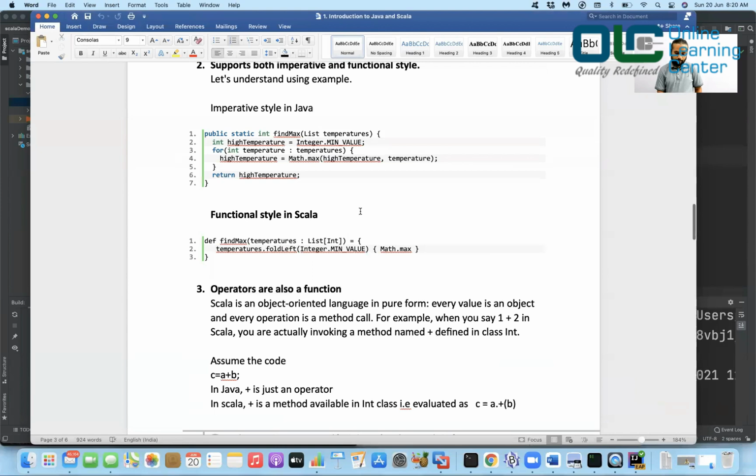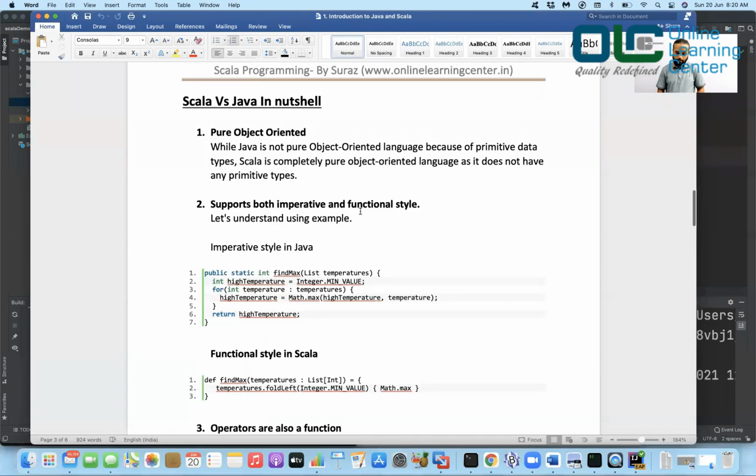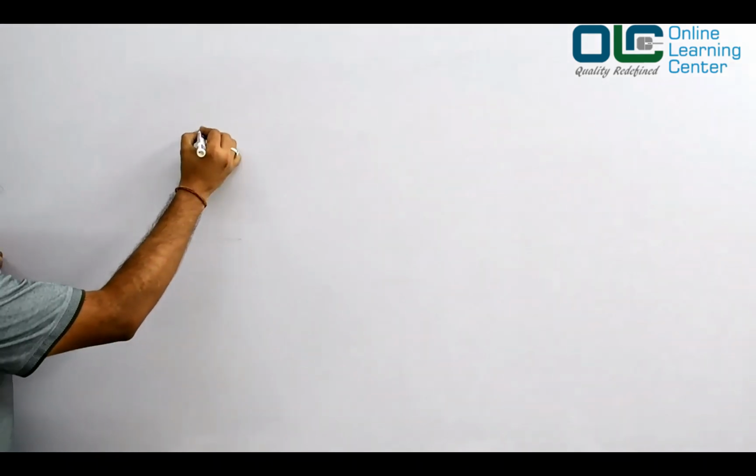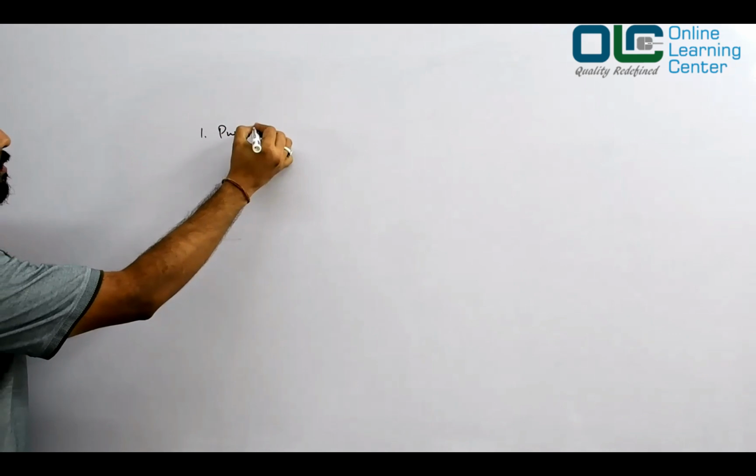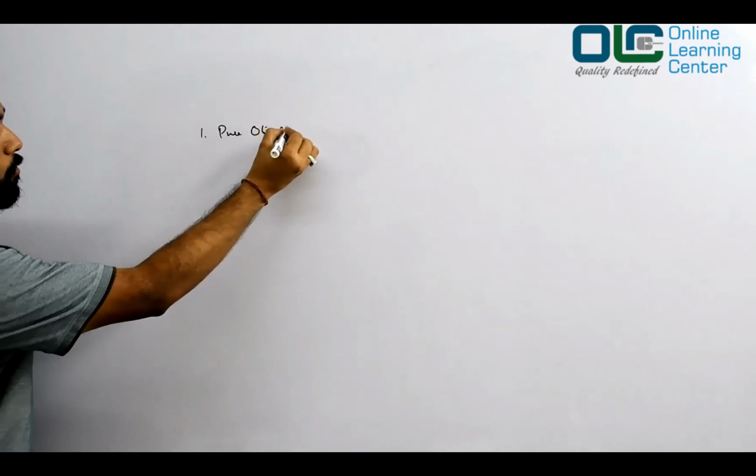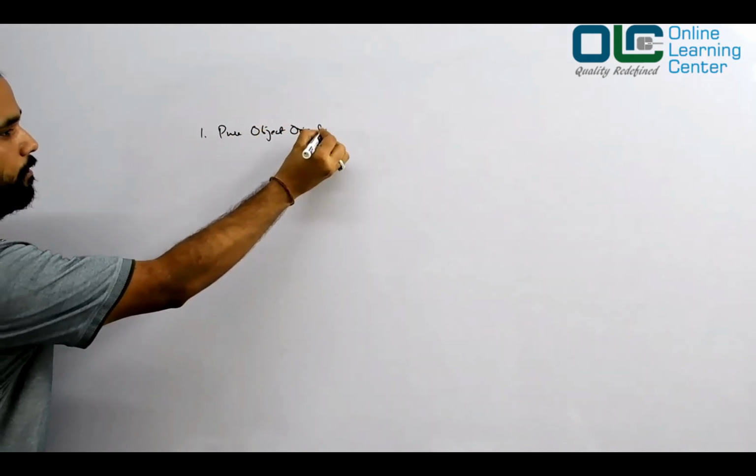Okay, let's move on and understand the differences. So Scala versus Java in a nutshell at a very high level. Number one, pure object oriented language.